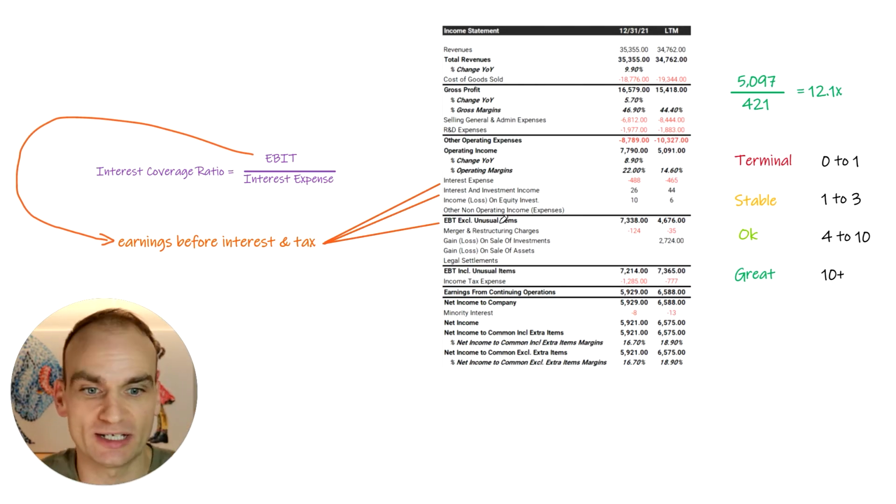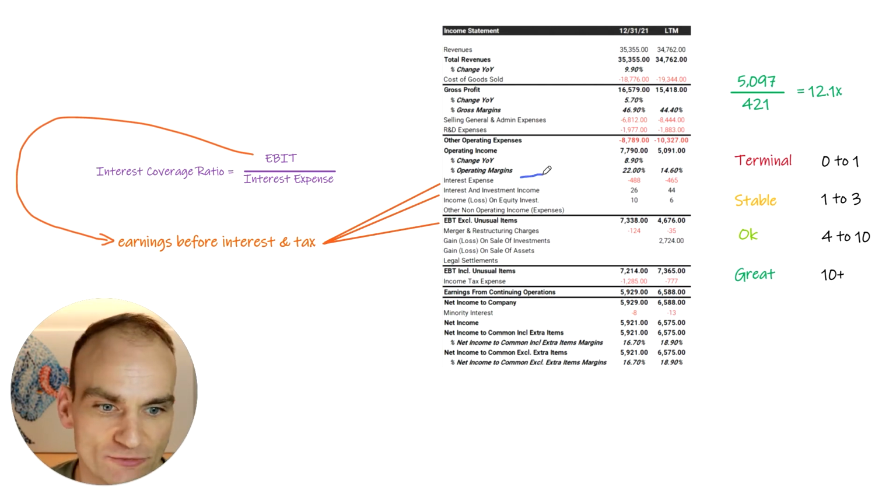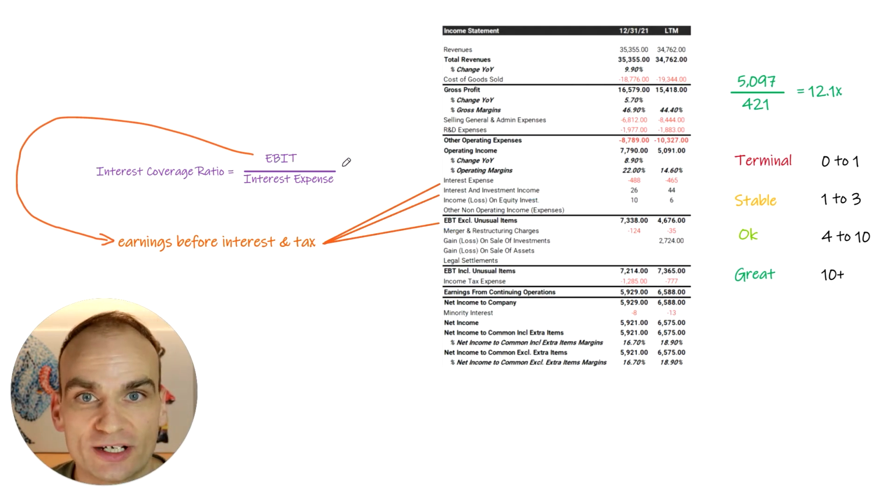A company might have a lot of cash in the near term, may not need it for the next 3 months, and they might invest in US T-bills for the next 3 months. Collect a small income, and that will be your interest income. The difference between both of those, we'd add it back to earnings before interest and tax, and then we divide it by interest expense.